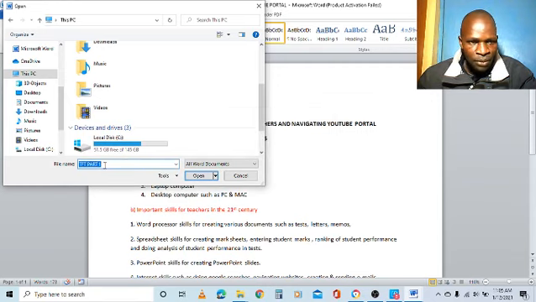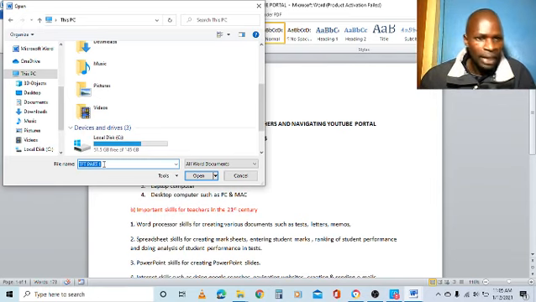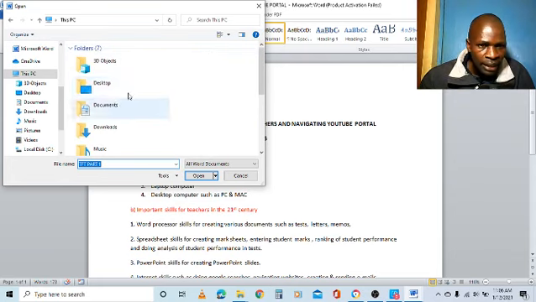You can type the name of the file here and search, click open here, and then you will be led down to where that file is. You can also click anywhere here. For example, in the PC here, you can click desktop to open a particular file. So I can click desktop here.